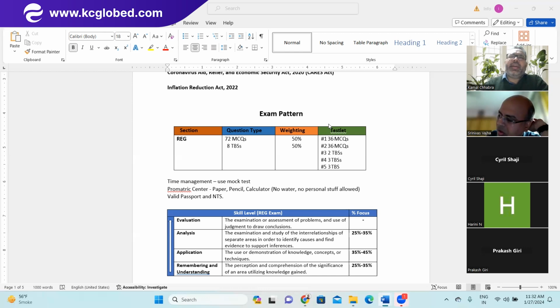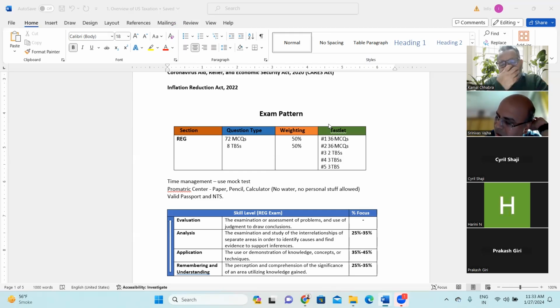As a human being, it is very difficult to have focus and concentration for 4 hours continuously, right? So it is better to go outside, take some refreshment, go to the washroom, drink some water, take some energy drink if you want, or munch some nuts, right? That will give you immediate energy and power to come back with full focus, right?